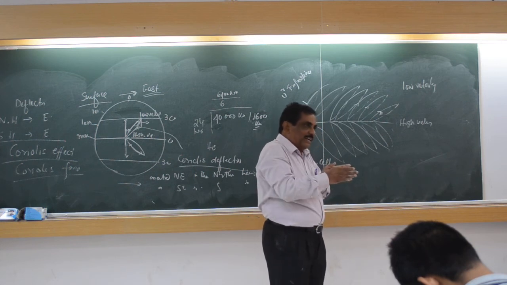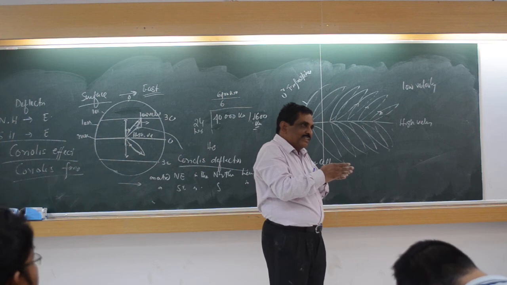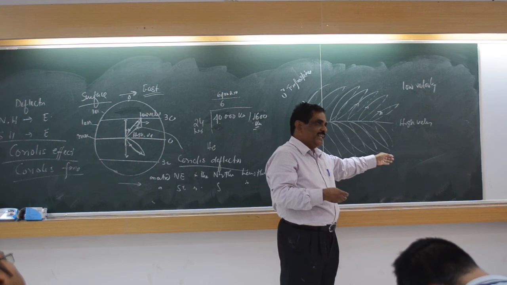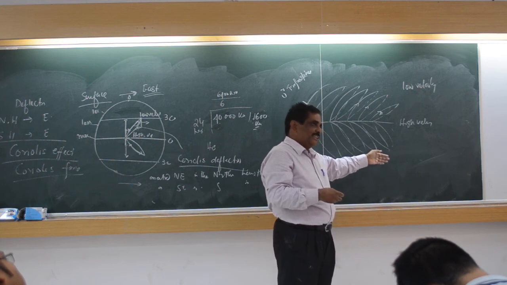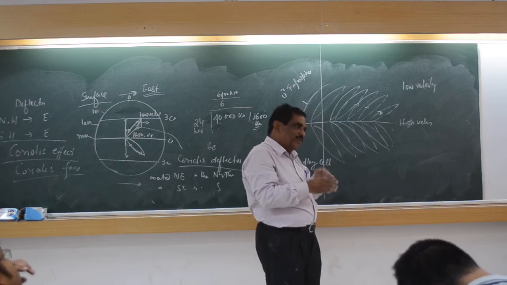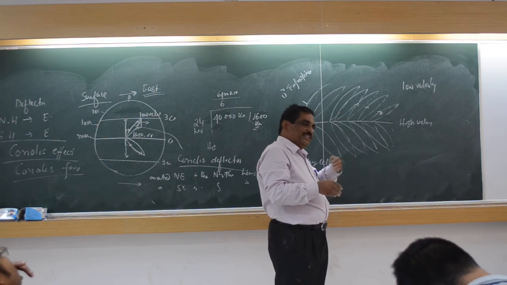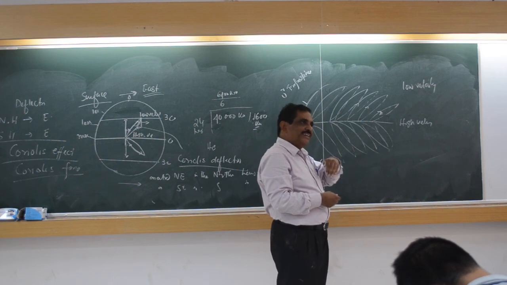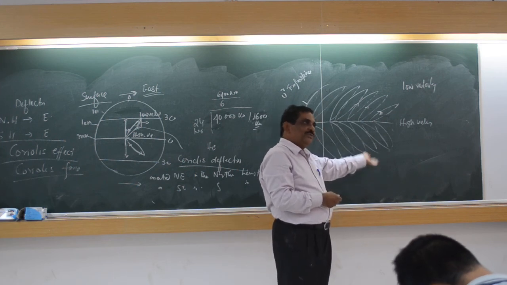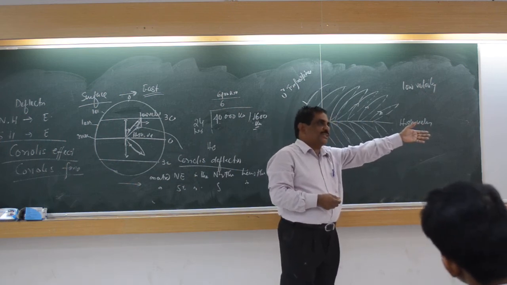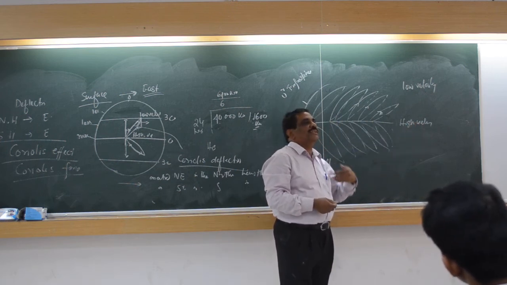Once it comes down, then it will come back in the same way, like this. Because here at the equator the rotation speed is more, and here at the 30-degree latitude it is less. So when the wind is going from here to here, from the high velocity zone to the low velocity zone, it is deflected in the direction of rotation. But when it is coming from here to here, from a low velocity zone to a high velocity zone, instead of deflecting in the direction of Earth's rotation, it will be deflected opposite.